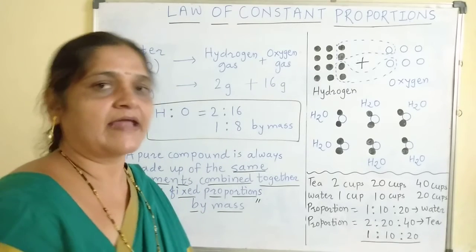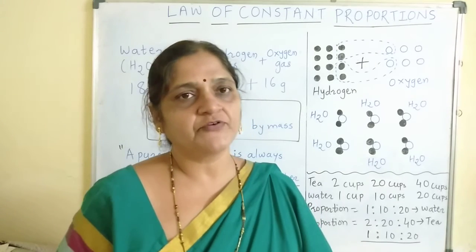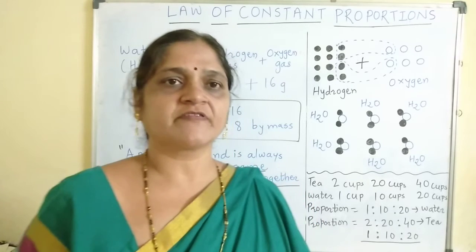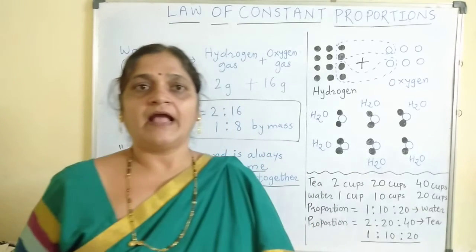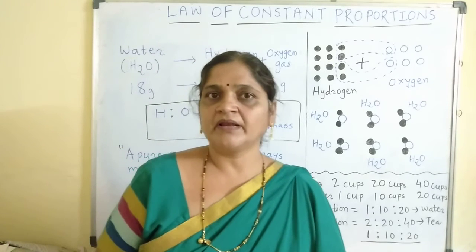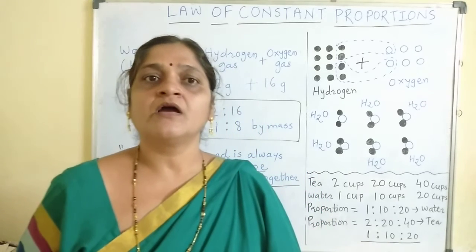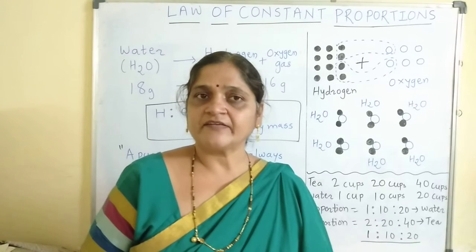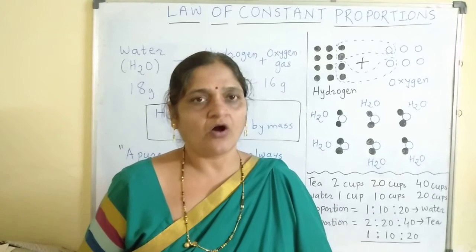Now I am going to take another example, carbon dioxide gas. Carbon dioxide can be produced by various processes. Burning of coal will produce carbon dioxide, because carbon from the coal combines with oxygen. Or the action of dilute hydrochloric acid on marble pieces: marble contains calcium carbonate, and when it reacts with hydrochloric acid, it always gives carbon dioxide as one of the products. The action of acid on metal bicarbonates also produces carbon dioxide.